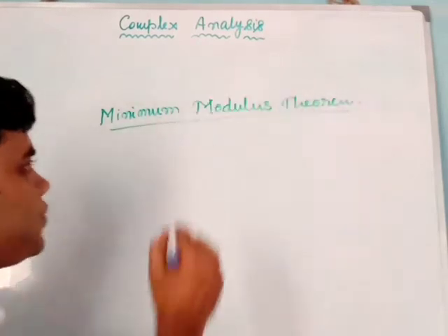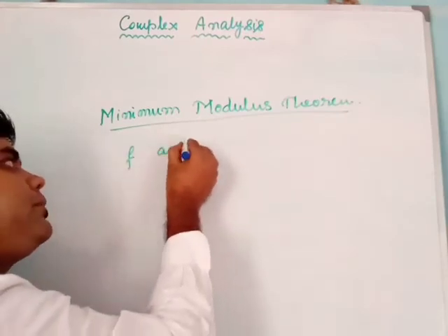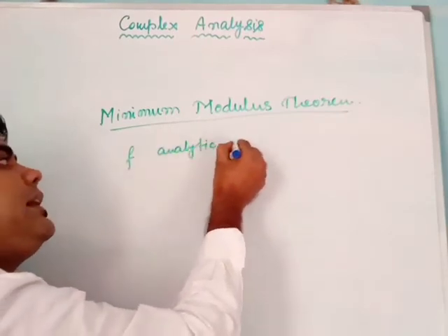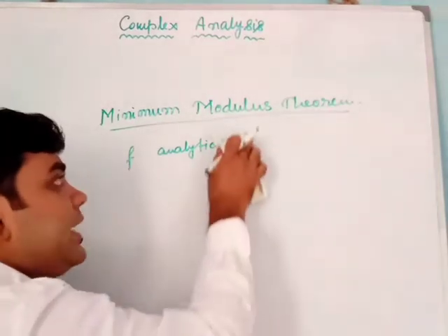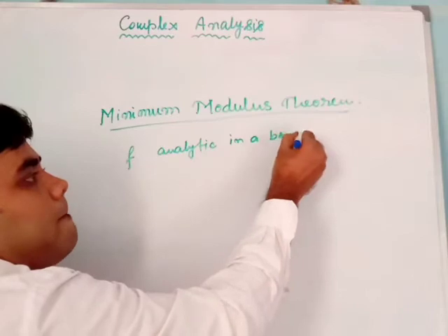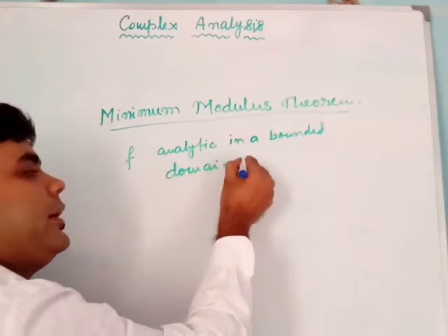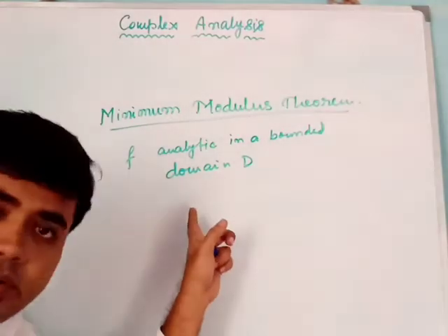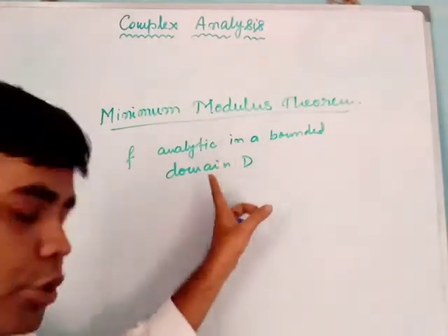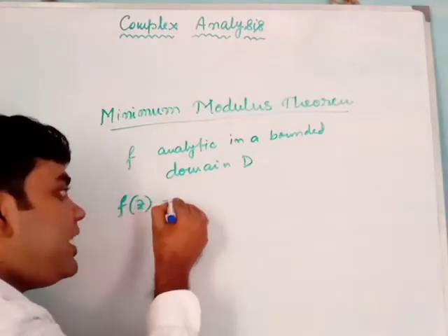Minimum modulus theorem gives what? The function f, if it is analytic in a bounded domain D, this is the first criterion, f should be analytic in a bounded domain D, then fz should not vanish.